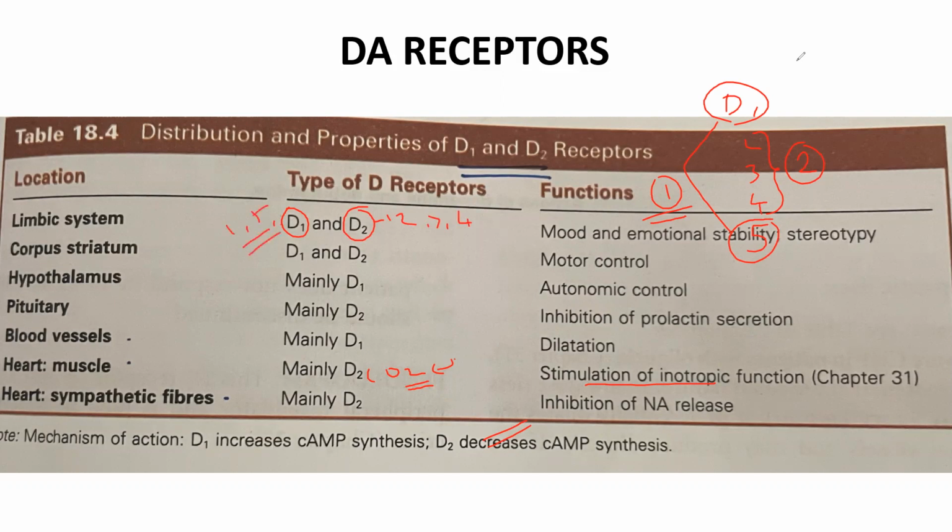So there are five types of dopamine receptors: 1, 2, 3, 4, 5. 1 and 5 belong to one category, and 2, 3, 4 belong to the other category. So these are the locations of dopamine receptors and their functions.